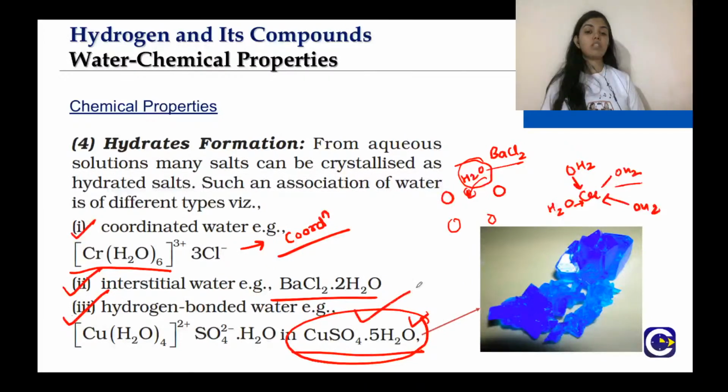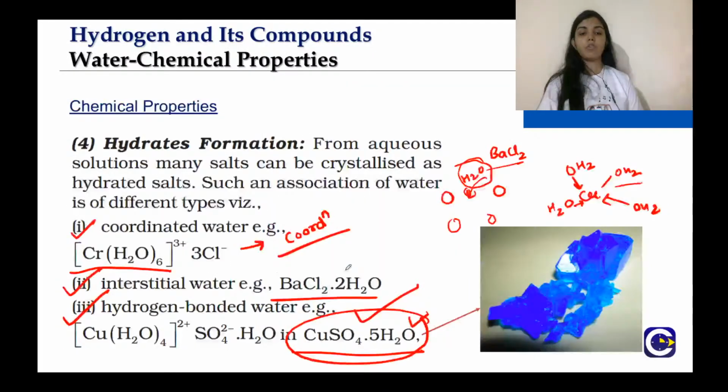Amongst these, this one is very important, that is copper sulfate .5H2O, right? That means the copper sulfate crystal is associated with 5 water molecules. If it is associated with 5 water molecules, it will be blue in color. Now when you keep it in sunlight, these 5 molecules of water will be removed, and therefore the crystal of copper sulfate will again turn into white crystals. That means if it is hydrated, it will be blue in color, and if it is not hydrated, it will be white in color.